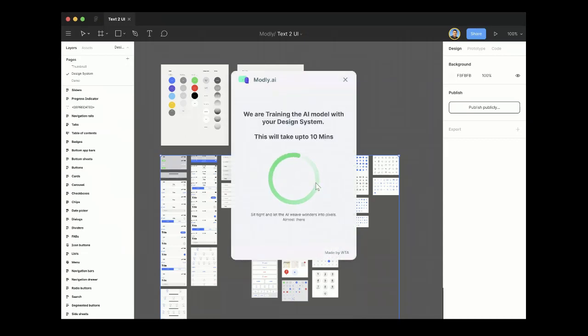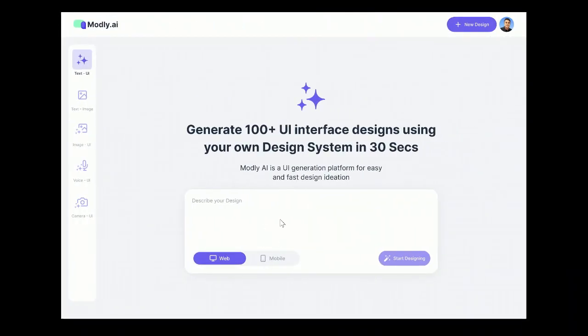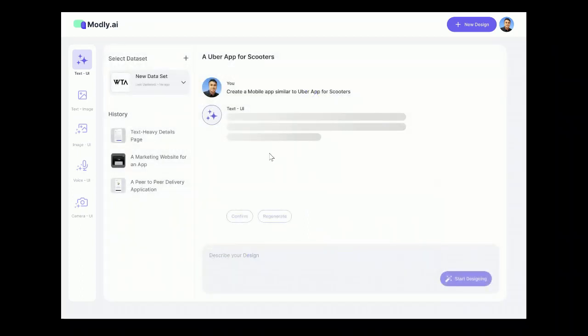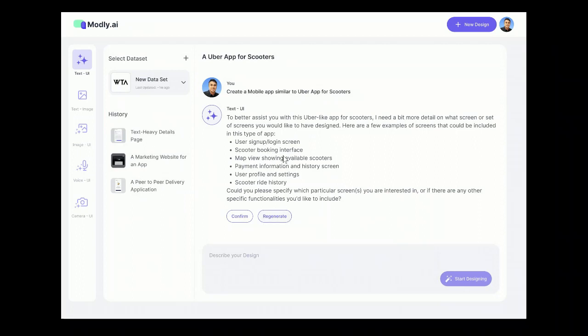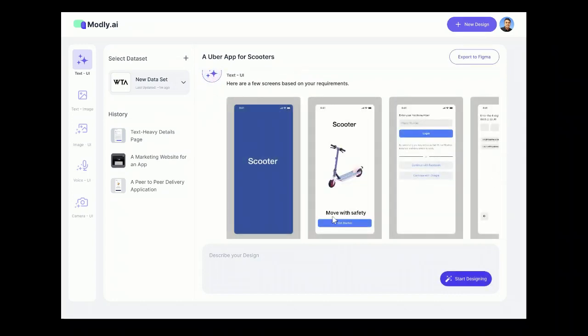And once the model is trained, we can just go to a Modly web page and input our design prompt. The design prompt can be as simple as "create a mobile app for so and so reason." Once we give that input, it'll give us a rough user flow on what it has understood from the prompt. And if we are happy with the user flows, we can just click on confirm. Once that is done, it will start generating the screens. And if you're happy with the screens, we can export it to Figma.